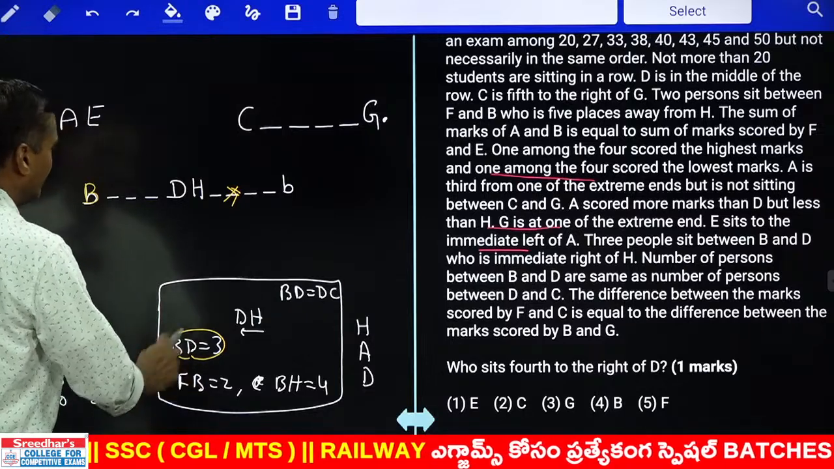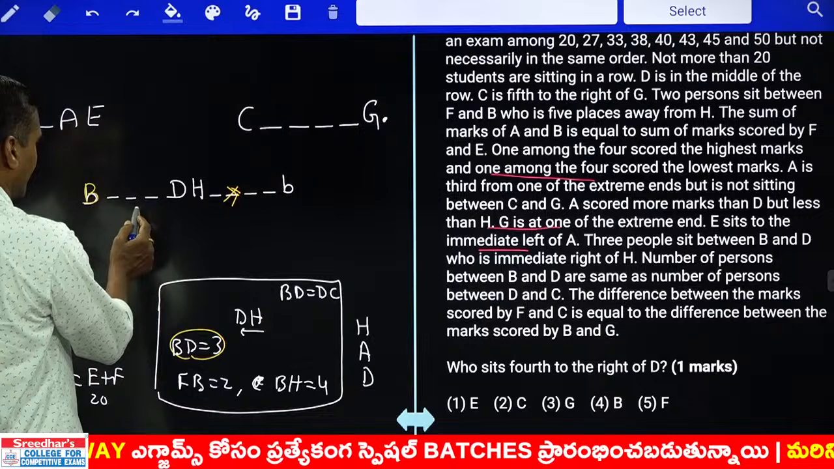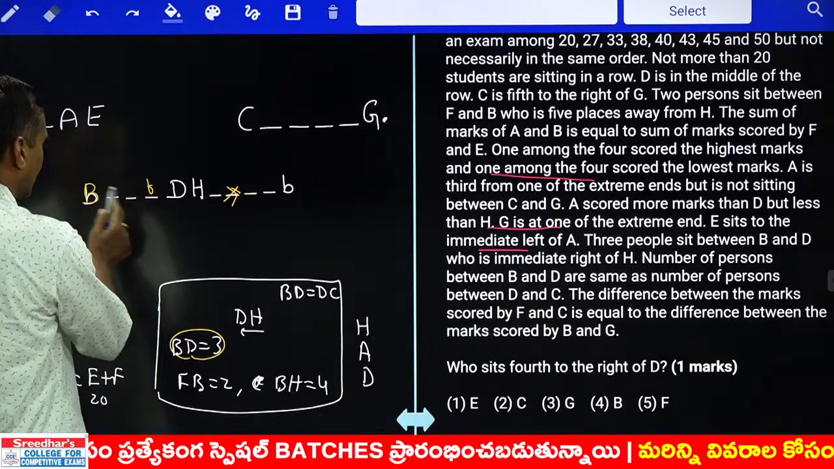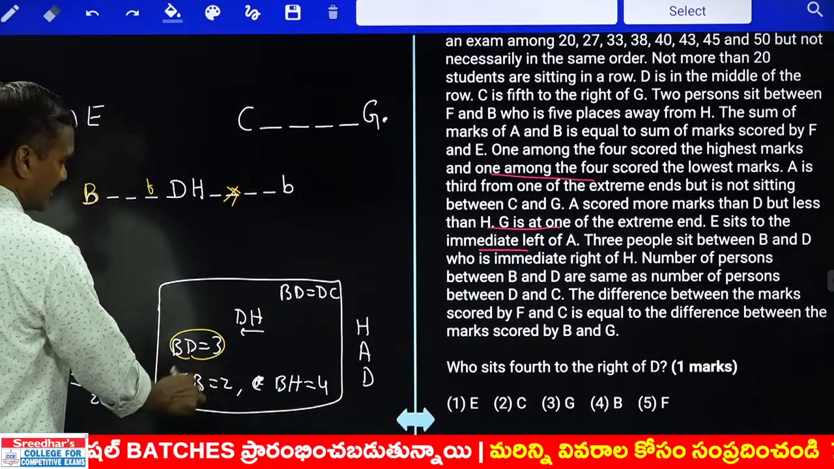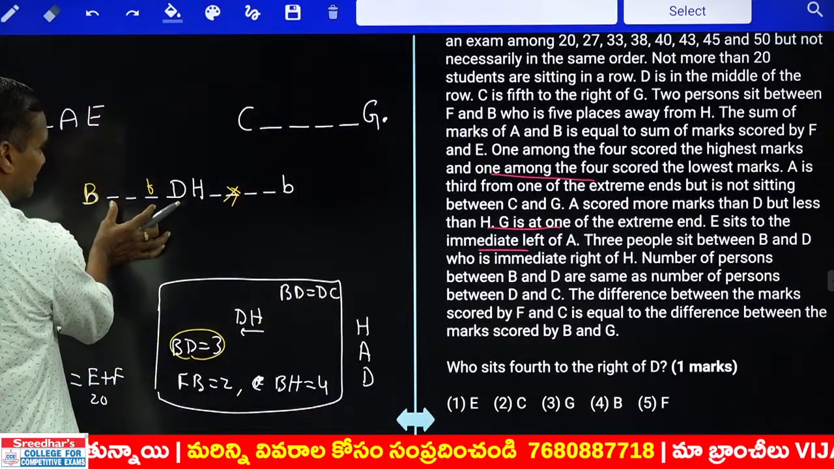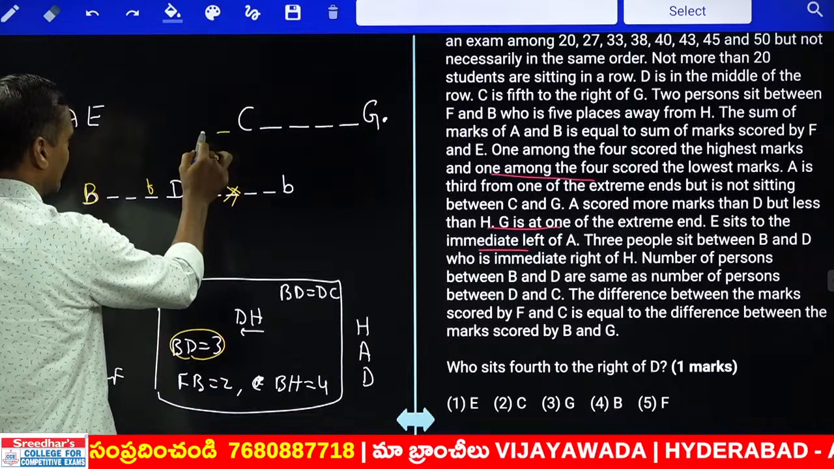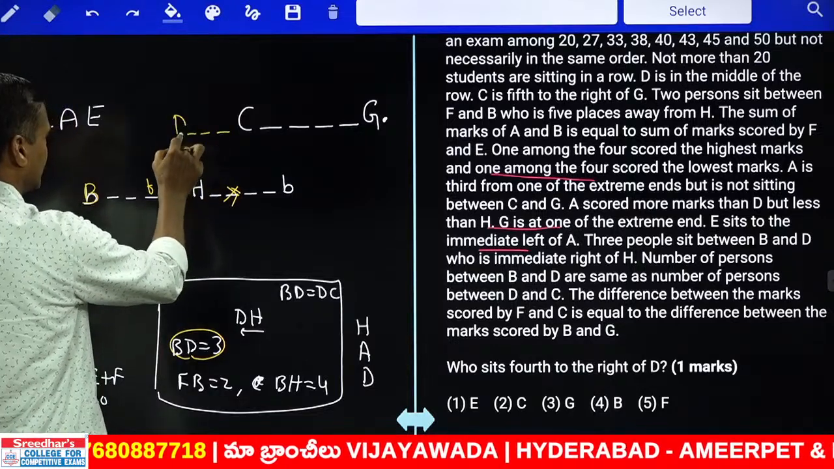And between F and B, how many people are there? 2 people. Now 2 people between F and B, then 1, 2, F can be here. My F and B, there are exactly 2. B and D equals D and C. How many people are between B and D? 3 members. So between D and C, 3 members. Now D and C, 3 members, 1, 2, 3. D is at this place.